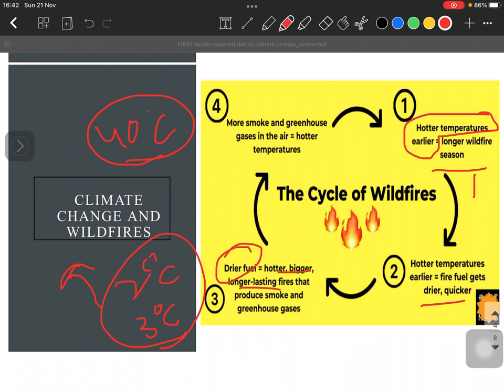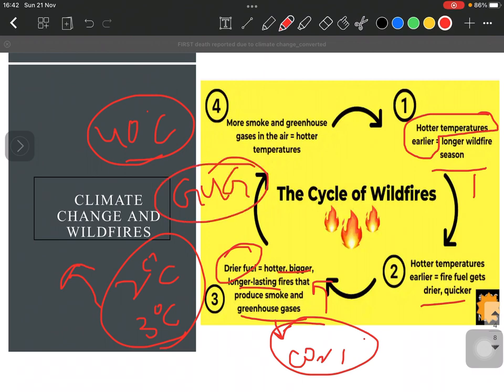And what does this fire give us? It would increase the CO2 or other gases that are emitted during this process, and it would particularly increase the greenhouse gases, right? And we know that in climate change, greenhouse gases particularly are the main culprit, right? So if there is increased smoke and increased greenhouse gases, it means that the temperature is bound to rise, because greenhouse gases are the reason behind the hotter temperatures, right?